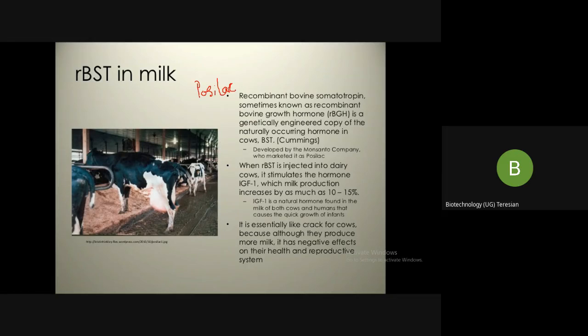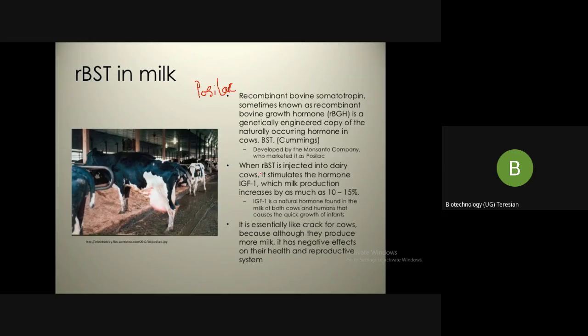As I told, this is a recombinant bovine somatotropin. Sometimes it is also known as recombinant bovine growth hormone. It is present in animals, and it is present in humans also. So it is a genetically engineered copy of the naturally occurring hormone in the cow.